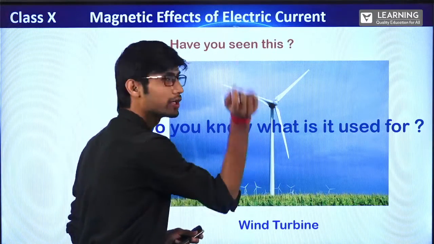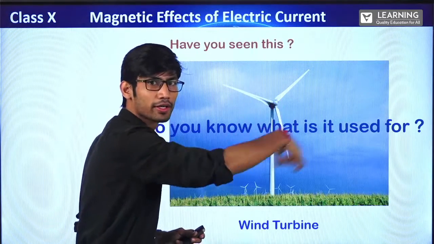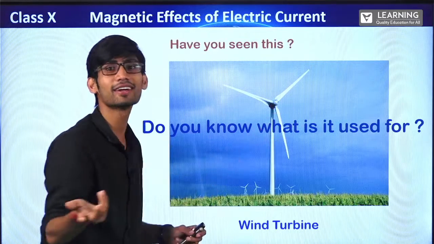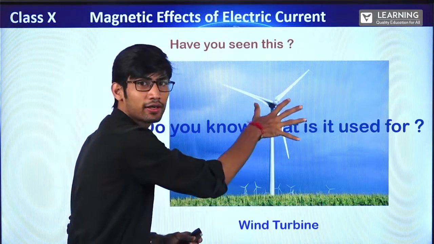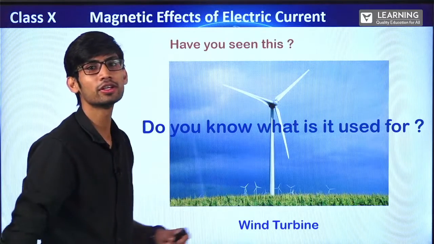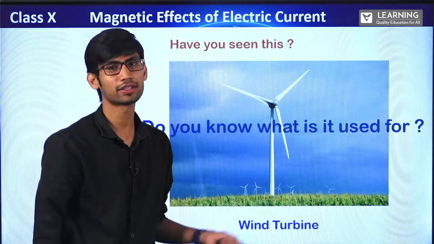Clear? Wind will be blowing like this. Because of the shape of the blade, it will start rotating, right? Rotating means mechanical energy, correct? Now there is some circuit inside it which converts that mechanical energy into electrical energy. That's how we get electricity from it.